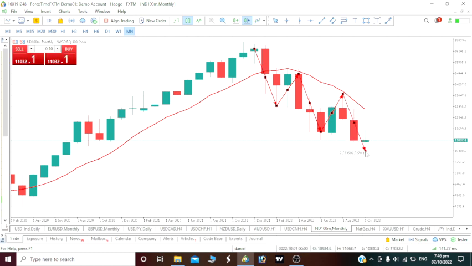On this monthly time frame, we are still in the month of October. By the end of October, we would have seen a red candlestick. I can assure you we will see a red candlestick. So we are still on a bearish move. But we all know that price will react at a certain level. This is a level here, and one of the reasons why price is reacting here. Though it is more visible on the daily and weekly time frames, above all, we are on a bearish move.